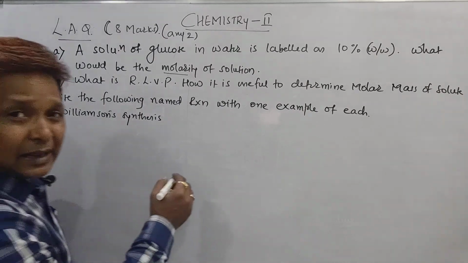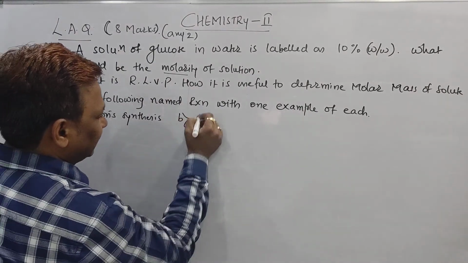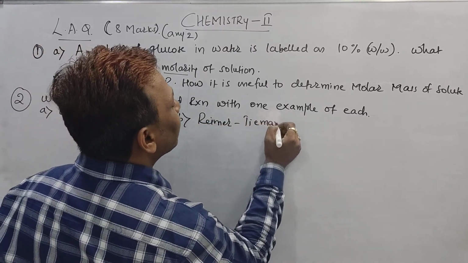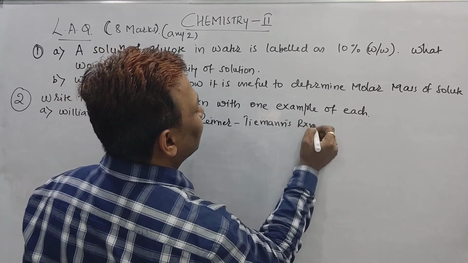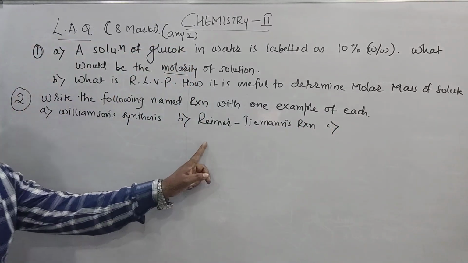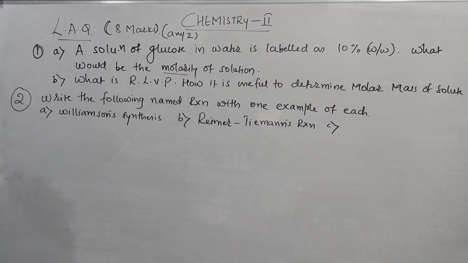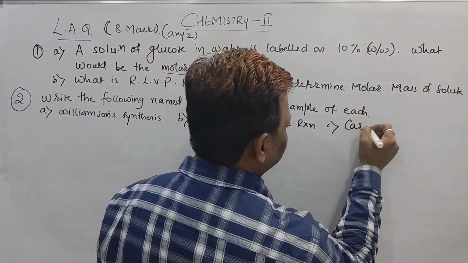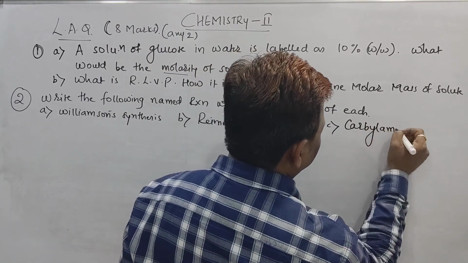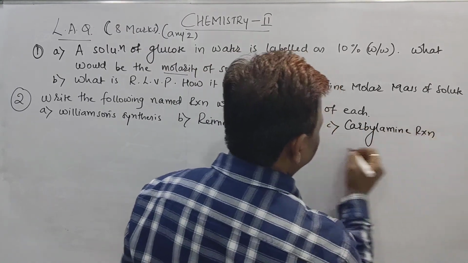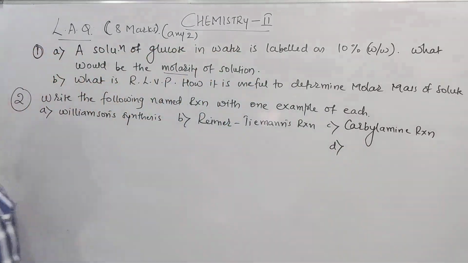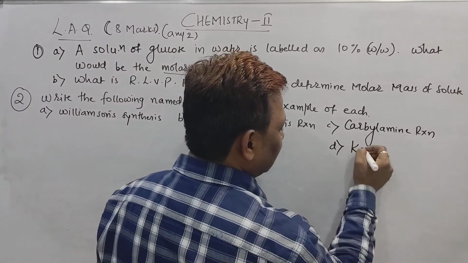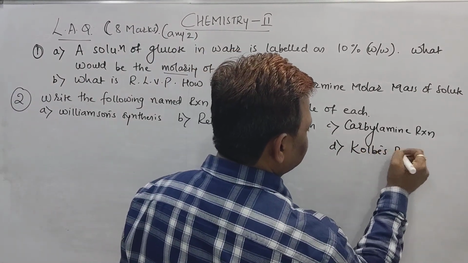Second one, Reimer-Tiemann reaction. Another 2 marks, so 2 plus 2, 4. The third name reaction which we are able to write is the carbylamine reaction. This one also we did, beta. And the fourth one is the acylation part, that is called Kolbe's reaction.